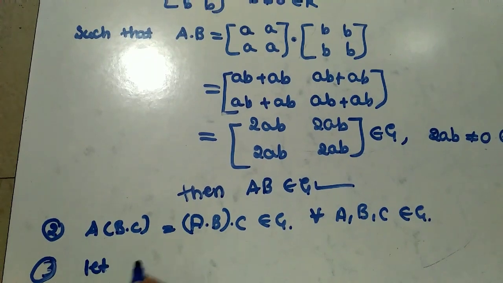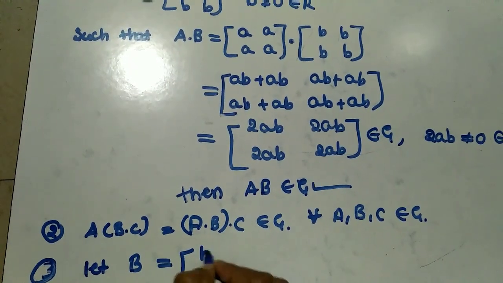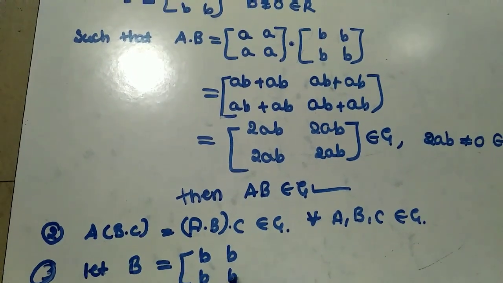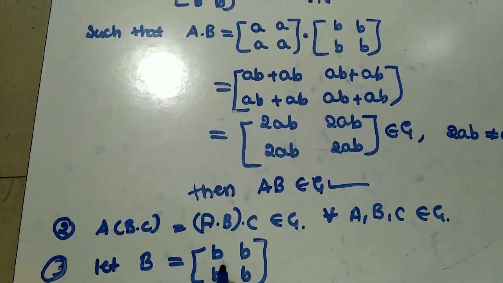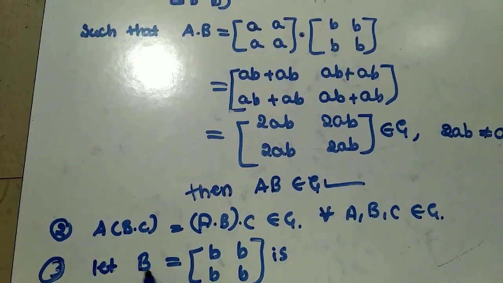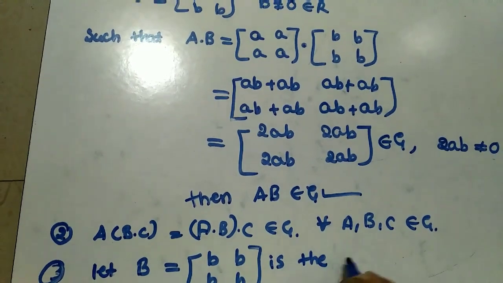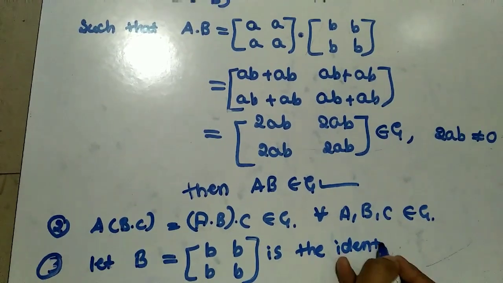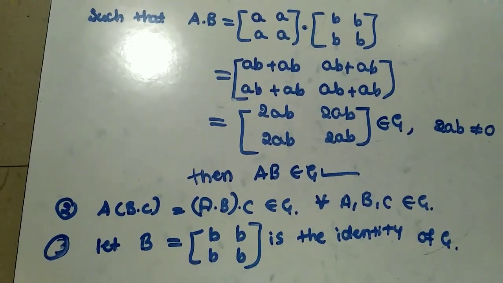For finding the identity, I am going to consider a matrix B as my identity. Here I am going to take all elements as the same, because that is my definition. Considering this as my identity E of G, what is the condition?